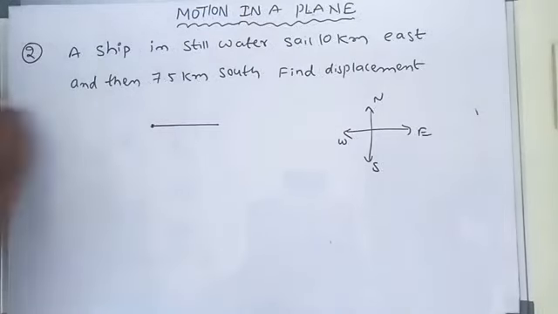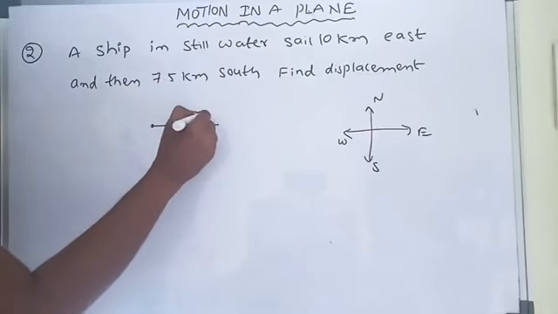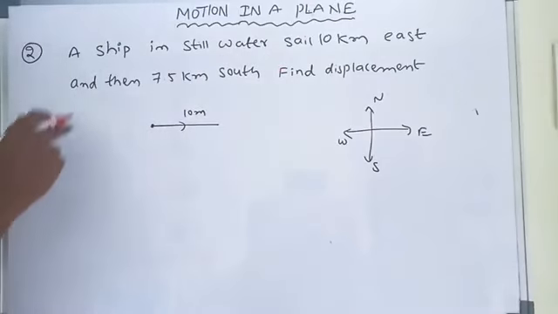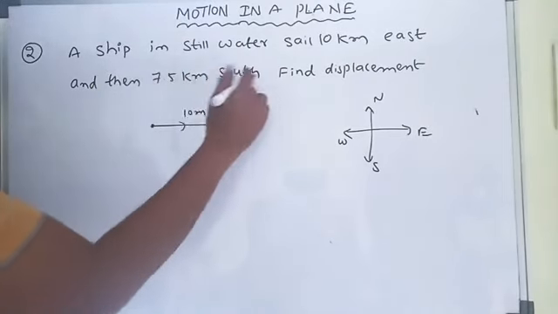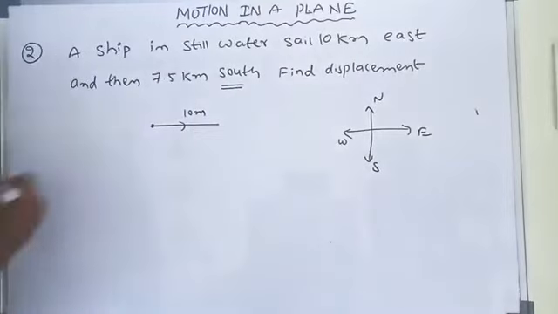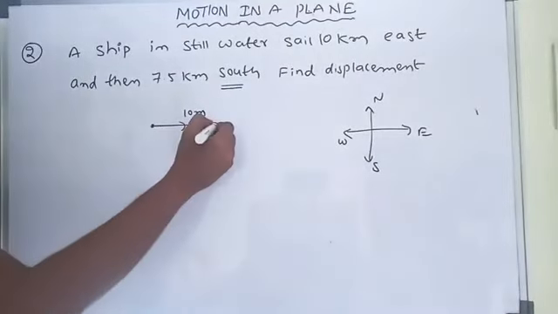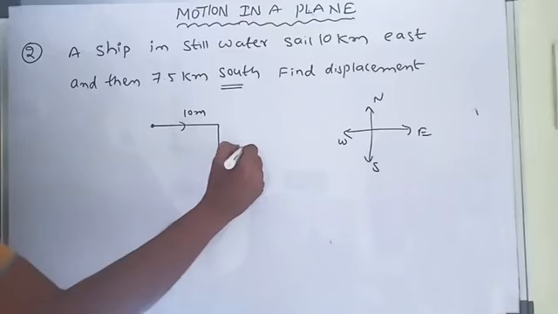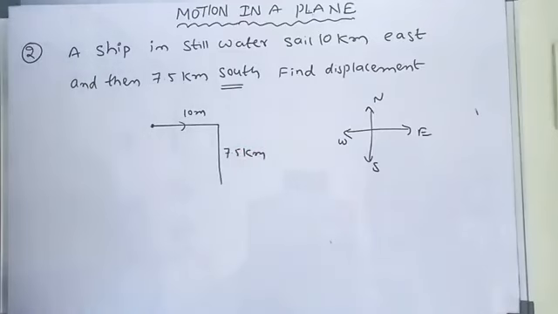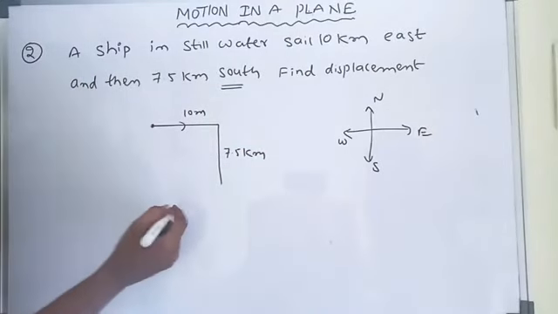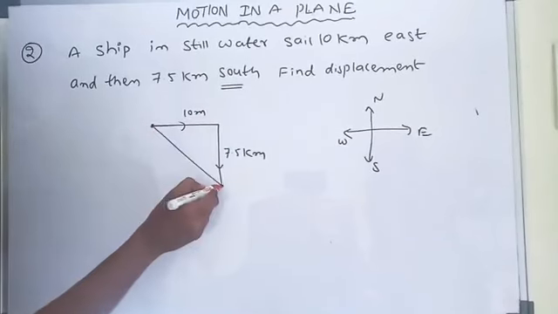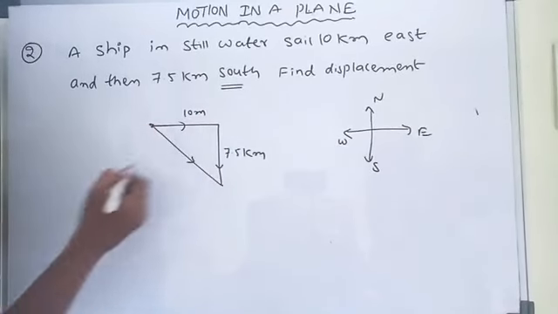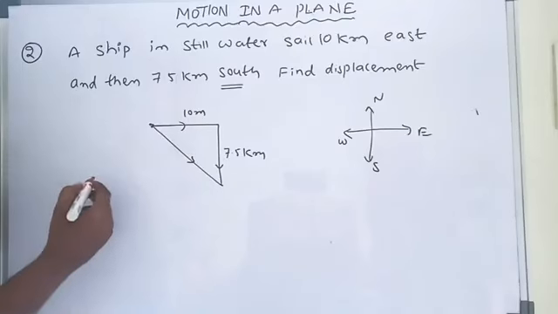And then 7.5 kilometers south. The ship in still water goes 10 kilometers east, then 7.5 kilometers south. So what is the final displacement? This is the final displacement, from initial to final. So what is the formula here?